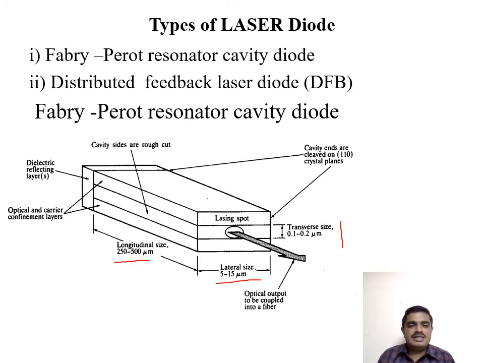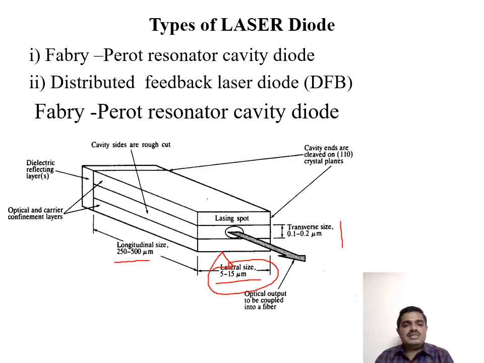Then followed by the lateral size. This lateral size is specifically involved in the p-n junction process; the electron and hole combination process is decided by this lateral size. That length should be between 5 to 15 micrometers. Then followed by the transverse size. The transverse size is perpendicular to the electron and hole recombination process. So that's the key operation of this Fabry-Perot resonator cavity diode.